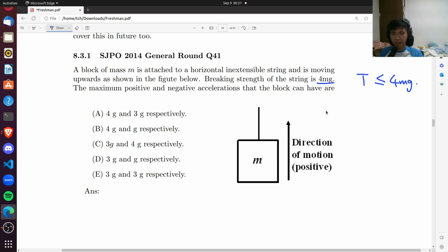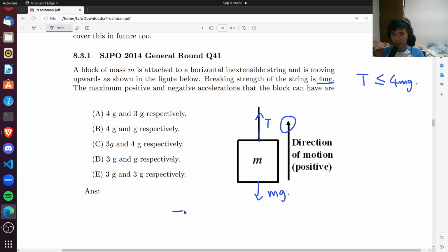So we want to find the maximum positive and negative accelerations, given that they define the direction to be upward positive. If you consider the free body diagram on this mass M, we can see that there are two forces. One is the tension, and one is gravitational, mg.